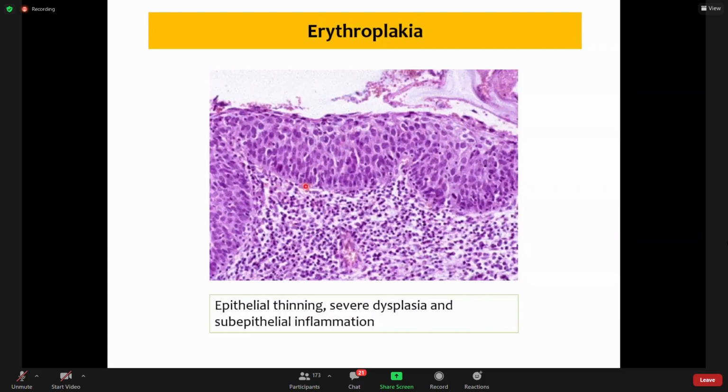We also see the basement membrane. Below the basement membrane there are a lot of inflammatory cells and blood vessels. So with thinned epithelium and lots of inflammation and congested blood vessels, these lesions appear reddish, and because of that, they are labeled as erythroplakia.